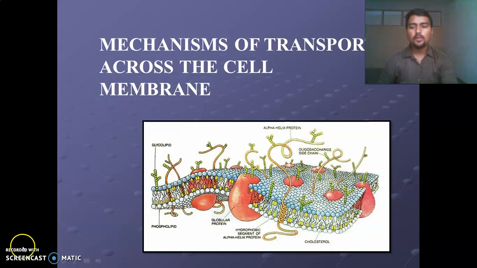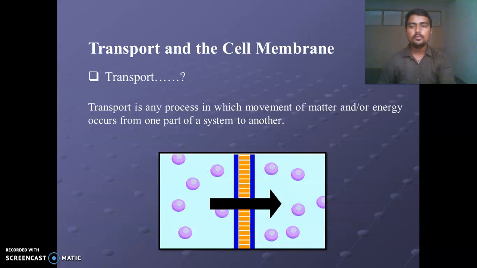Hi everyone. Now we have seen the mechanism of transport across the cell membrane. The cell membrane is the outermost layer of all body cells. Now we have discussed transport. Transport is the process in which matter moves from one part of the system to another part. In cell membrane transport, the system is nothing but the cell membrane.